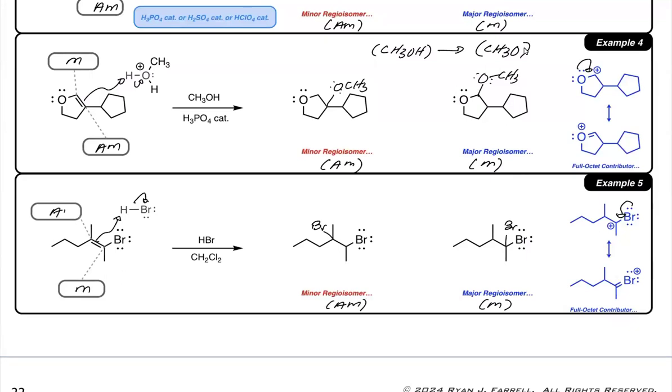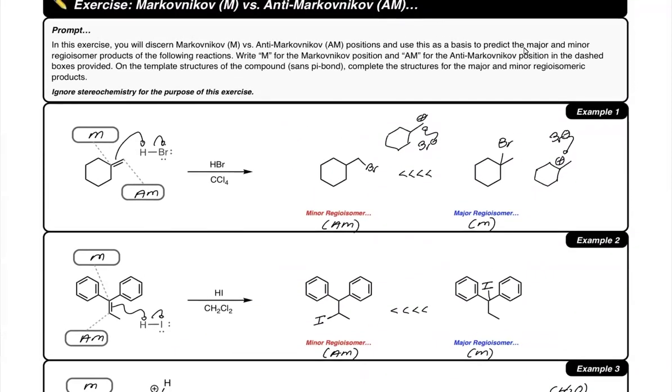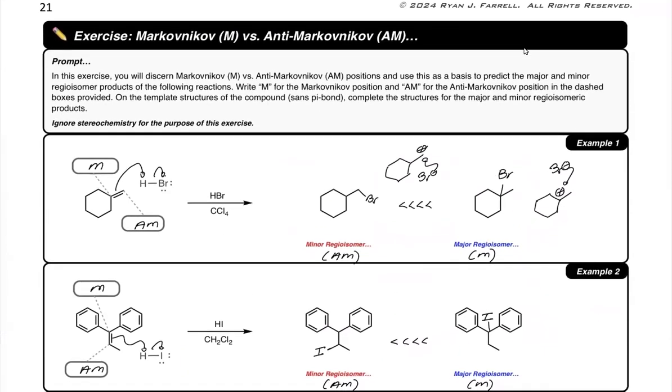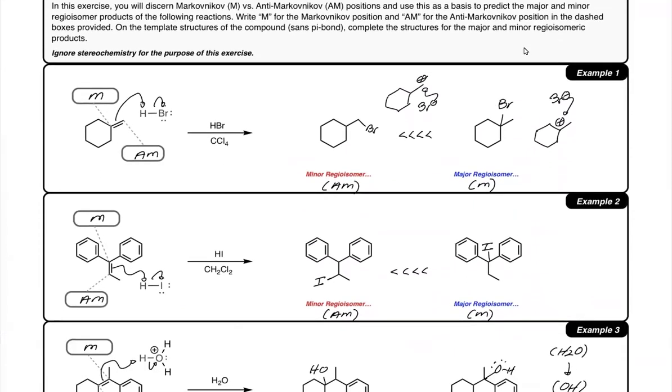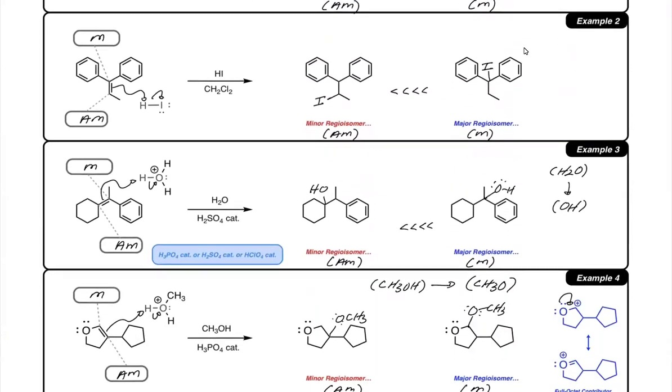All right. So notice we didn't focus on the stereochemistry aspect of the addition. Here, this exercise was purely looking at the regiochem, identifying Markovnikov and anti-Markovnikov, and practicing visualizing major versus minor outcomes.